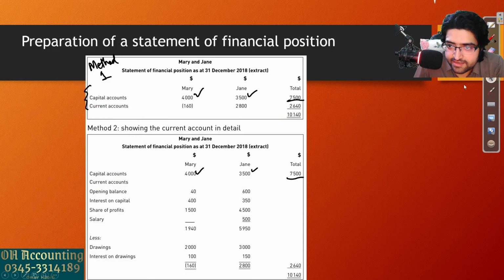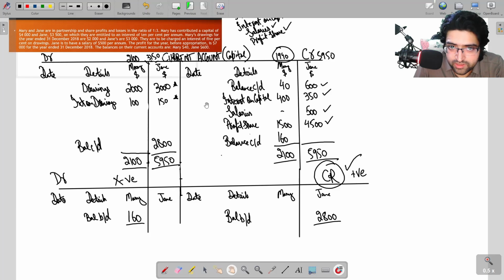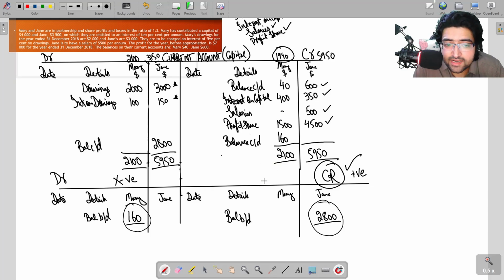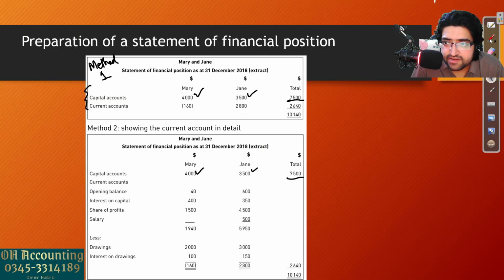Let me show you on the open board. This is a separate current account that we have prepared, and we have the final balances here. Okay, a debit balance in Mary's account and a credit balance in Jane's account. So if you have prepared a separate current account, you can simply use these two balances and put them in the SOFP, okay, like they have done here. A debit balance is a negative balance, so it's in brackets for Mary, and then Jane's balance is positive, so it is 2800. Now add these two, you have the total capital, okay, simple.